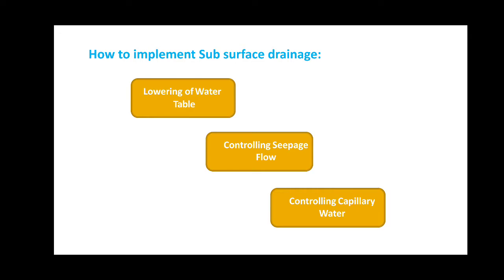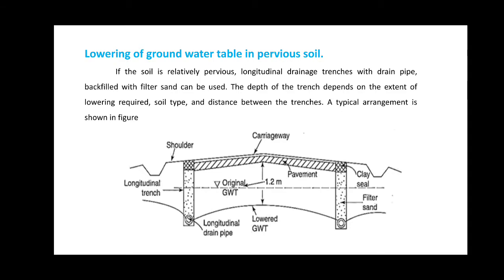Second is controlling the seepage flow. Next is the lowering of the groundwater table in the pervious soil. If in case the soil is relatively pervious, the longitudinal drain trenches with the drain pipes backfilled with the filter